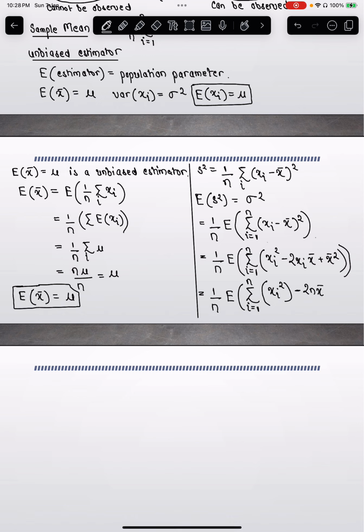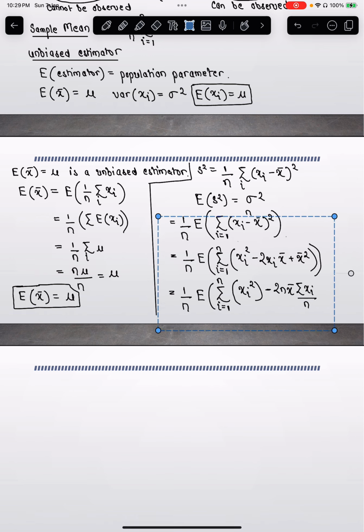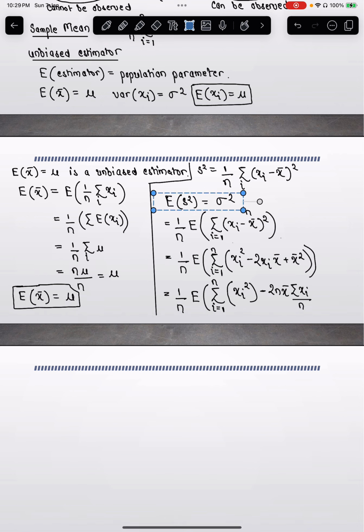For the middle term I'm multiplying by n and dividing by n, so this is summation of xi by n. Let me create some space. Plus summation over i of x bar squared. So I just put the summation inside.